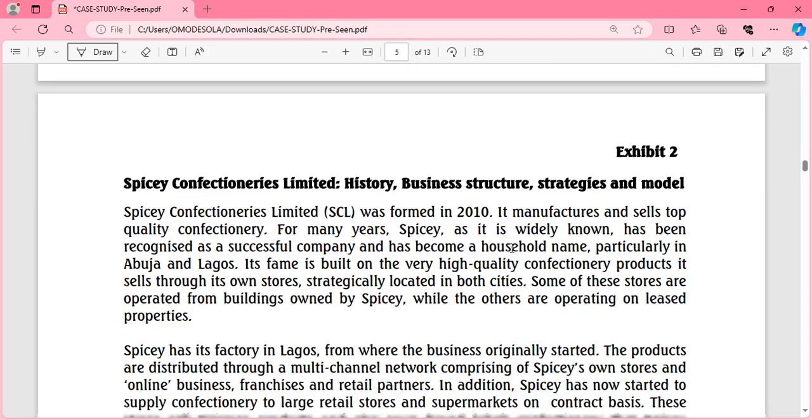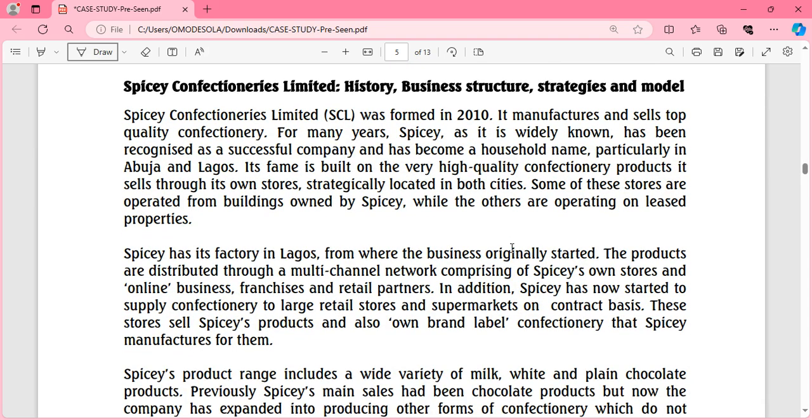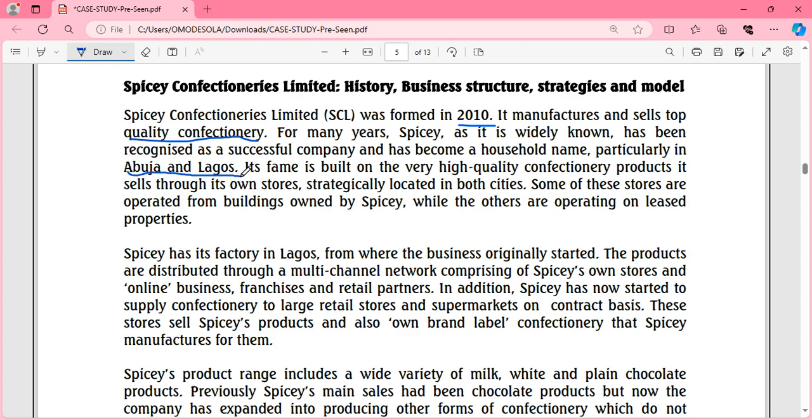All right, so you're given information about the Spicy Confectionery Limited. You were told the history of the company, when it was formed. In this case, we're told that it was formed in 2020, and it manufactures and sells top quality confectionery. So it's a company that is into confectionery, and it's widely known in Lagos and Abuja, and it has built high quality confectionery products.